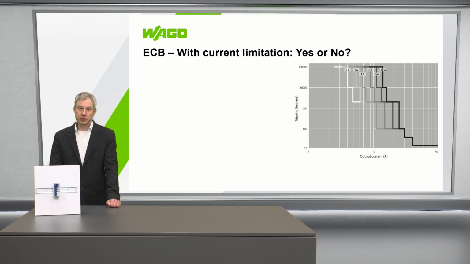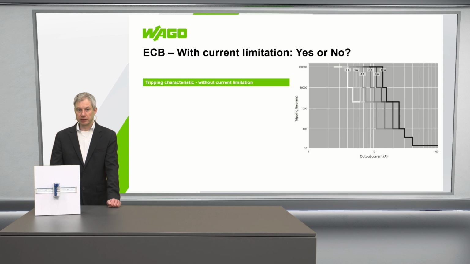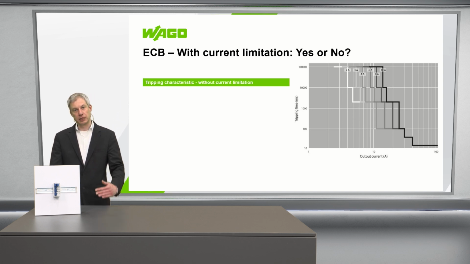The WAGO electronic circuit breakers. With current limitation, yes or no? There are different characteristics. Without current limitation, short circuits are triggered within milliseconds, and overload currents are triggered in different steps after a certain time, depending on the value of the overcurrent.